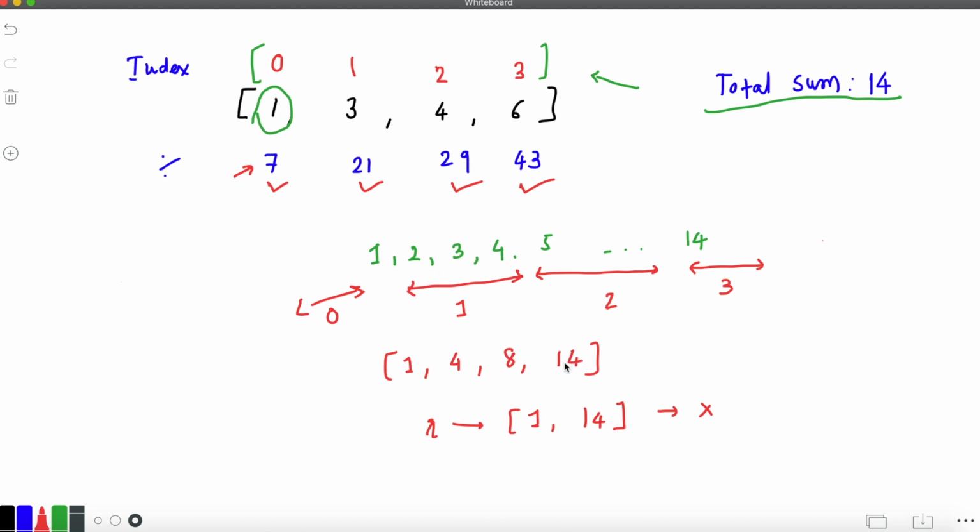Now we'll apply binary search in this array. If we find that number, we'll return that index. So let's say x was first generated as 8. When we do a binary search, it will return index 2, so we will return this index. Now let's say the number is 7, which will fall in this range. In that case, it will return the index of the next greater number.